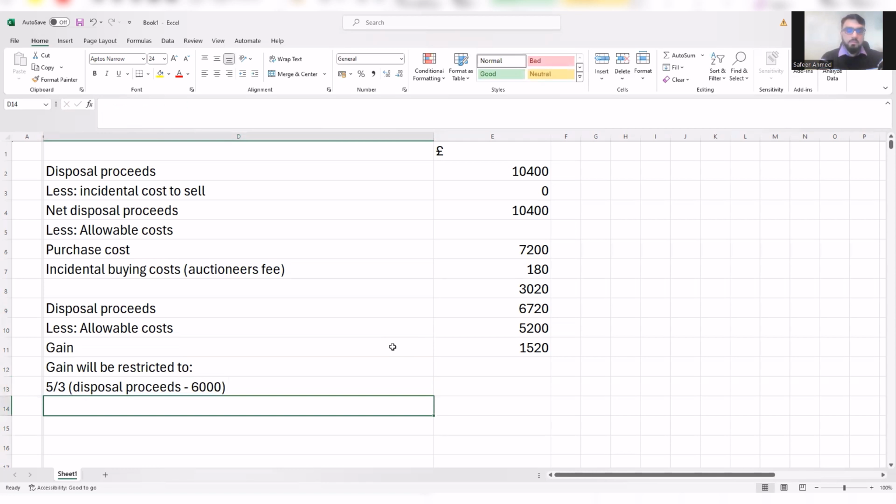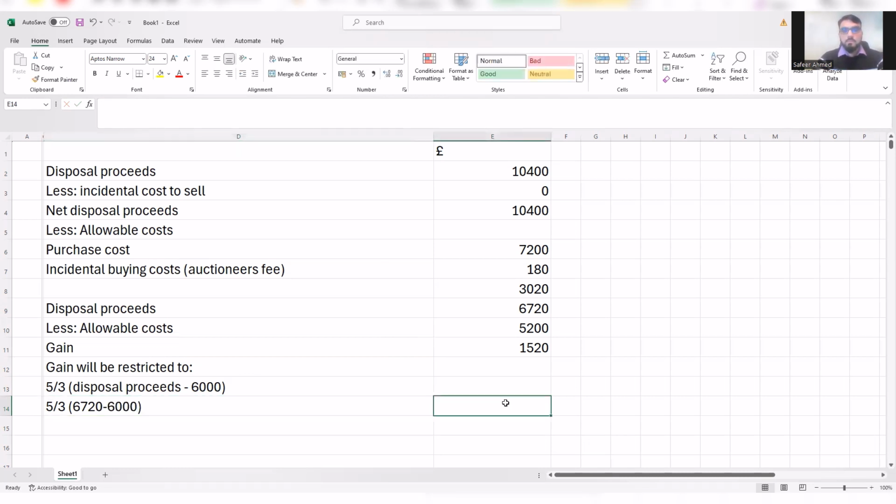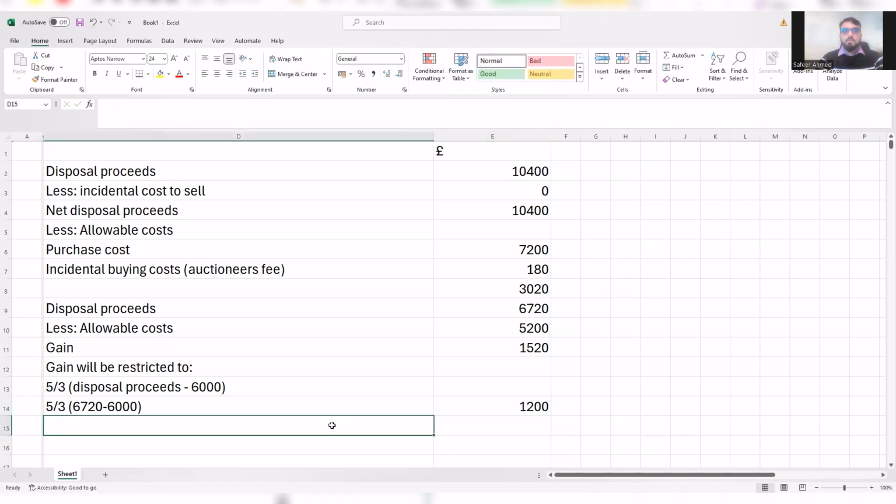So in this case, it will be 5 divided by 3 times disposal proceeds, which is 6,720. Remember, this is given to us, minus 6,000. And this will give us the restricted gain. Okay, so the difference between 6,720 minus 6,000 is of course 720. 720 divided by 3 times 5 gives you 1,200.